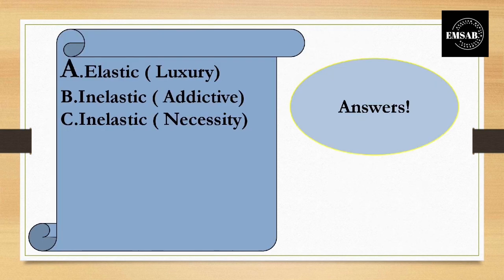The answer is, gold jewelry is elastic because it is a luxury. It is our comfort zone. Even if we don't wear jewelry, it does not bother us. Coffee is an addictive product, an inelastic product. Food, without food we cannot survive, so it is an inelastic product.